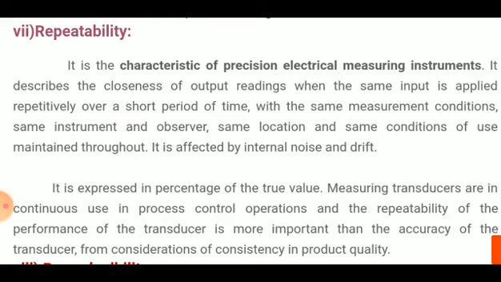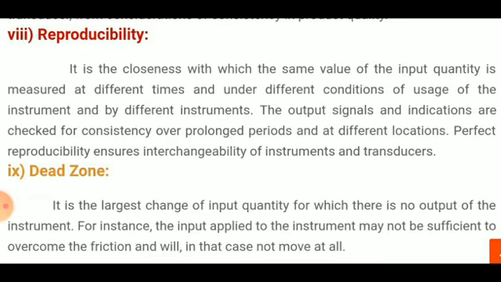Reproducibility is the next characteristic. It describes the closeness of output readings for the same input when there are changes in the method of measurement, observer, measuring instrument, location, conditions of use, and time of measurement. That is the main difference between repeatability and reproducibility.